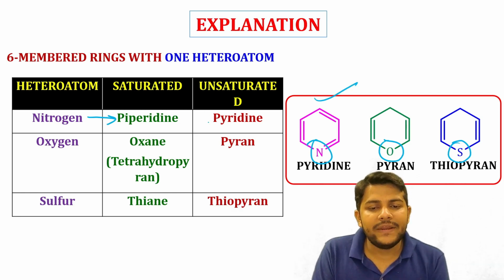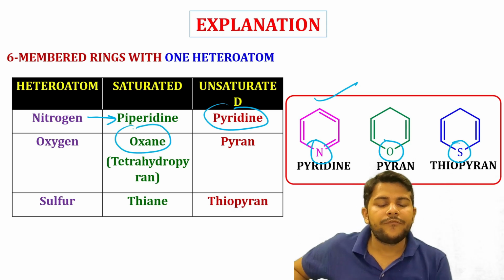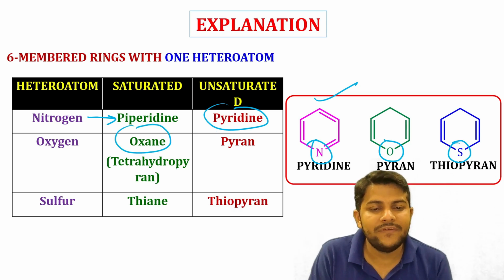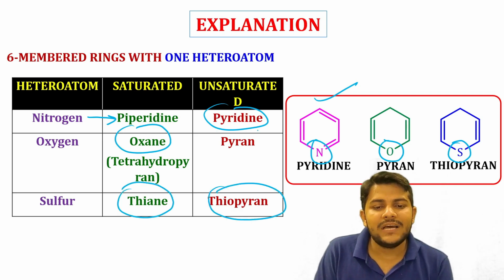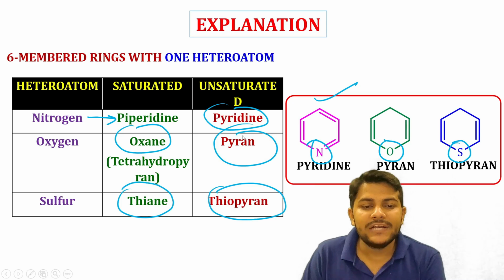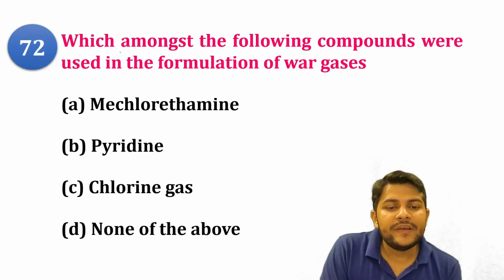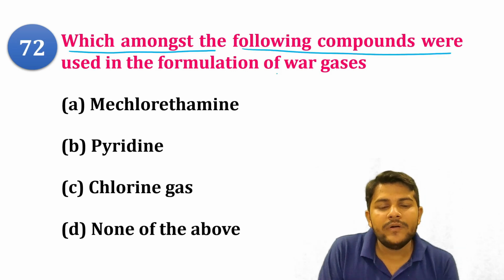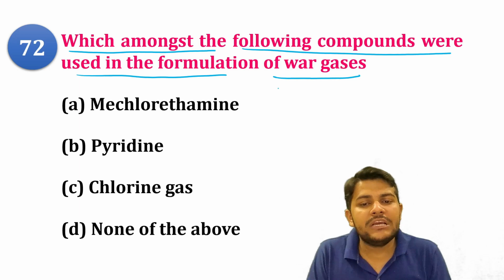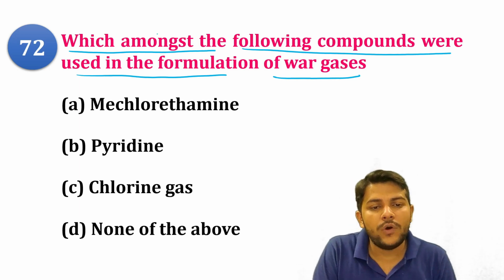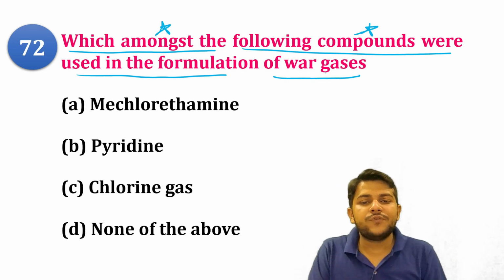The drug is an analog of mustard gas, derived from toxic gas warfare research, that is mechlorethamine. It is a nitrogen mustard alkylating compound having anti-cancer property, and this compound was also used in the formulation of the war gas. You are able to see the chemical structure of mechlorethamine having two chlorine groups and a tertiary amine containing one amino group and two ethyl groups. Got it? So this is the structure of your mechlorethamine.